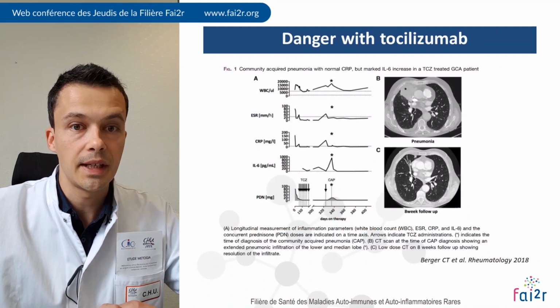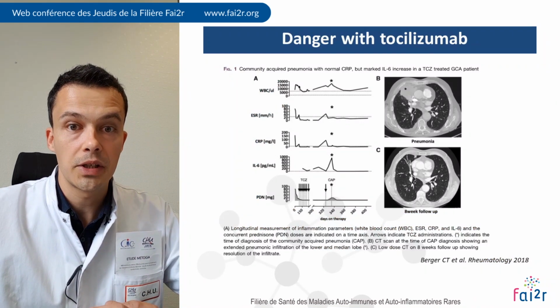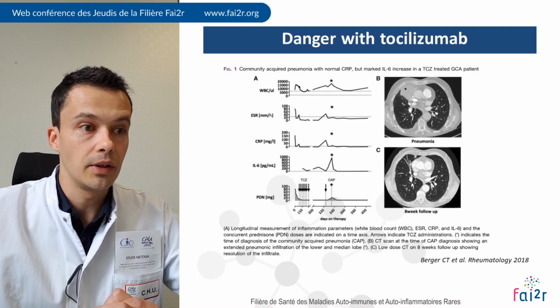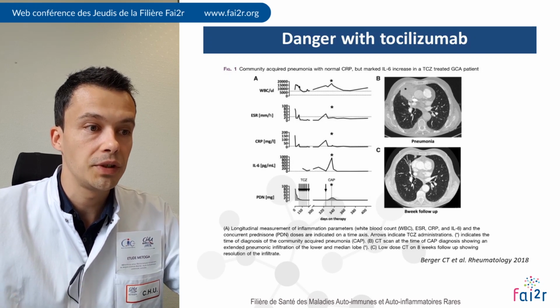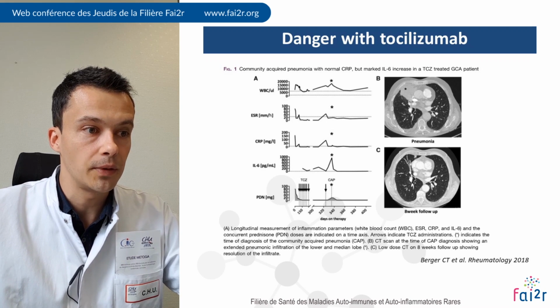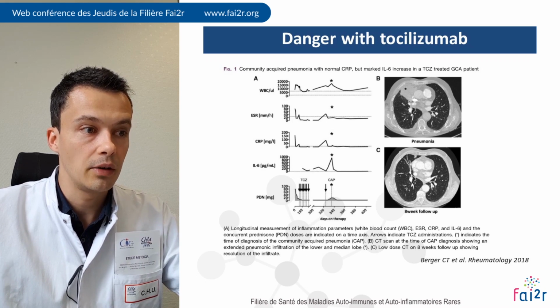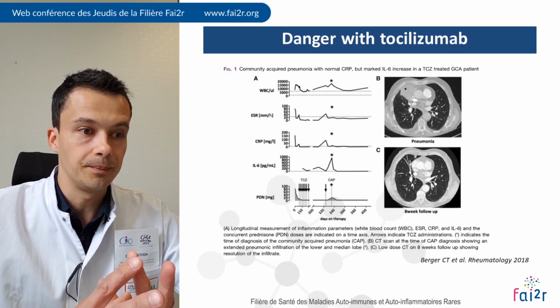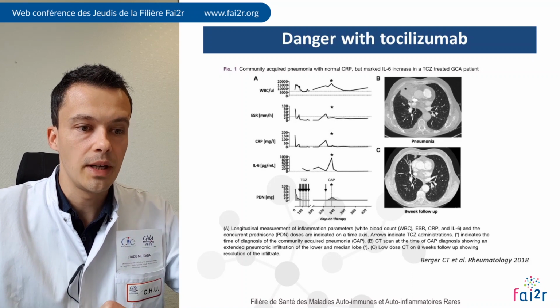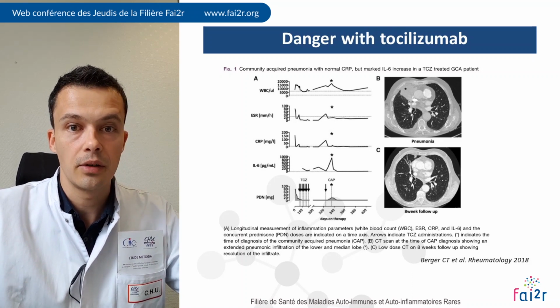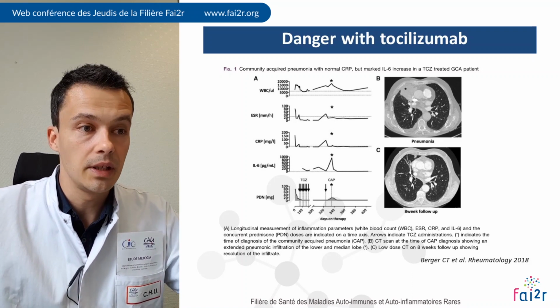For instance, in case of infectious event in a patient receiving tocilizumab, like on this paper, with a patient with pneumonia, you can see that at the time pneumonia occurred, there was no CRP and no ESR. So you have to be very careful in detecting disease activity and infections in these patients treated with toci.